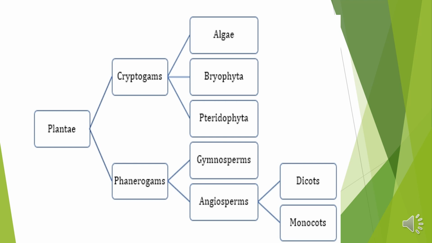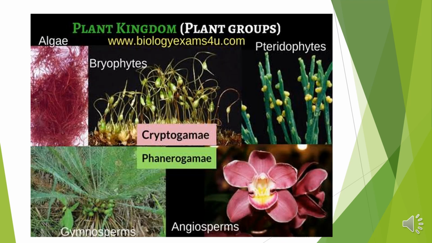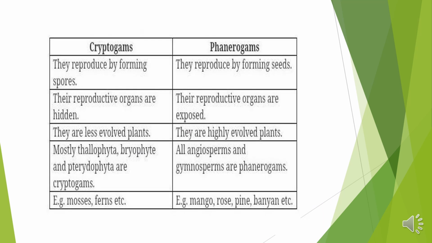In cryptogames, there are algae, bryophytes and pteridophytes. Algae means Thallophyta. And in phanerogames, gymnosperms and angiosperms are there. Like this slide shows that cryptogames have algae, bryophytes and pteridophytes, and in phanerogames there are gymnosperms and angiosperms. So what is the difference between cryptogames and phanerogames?